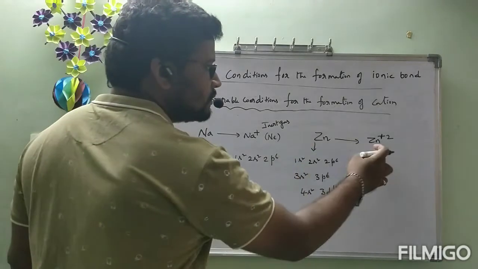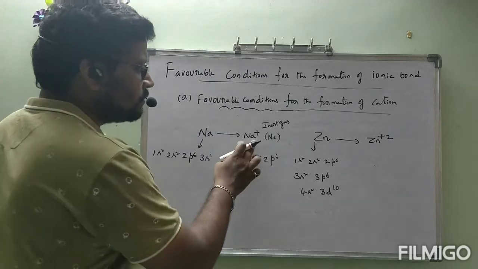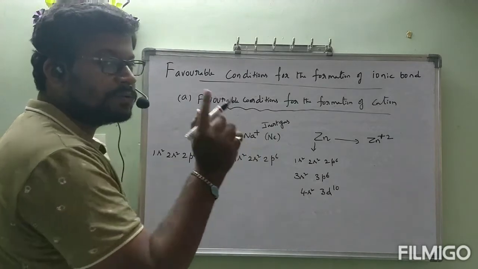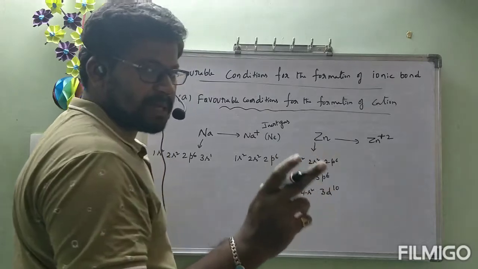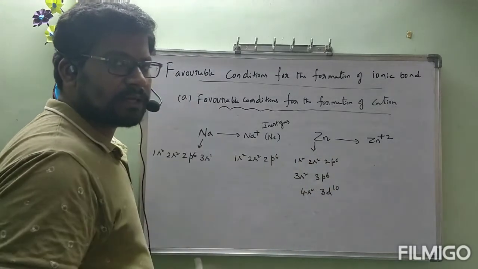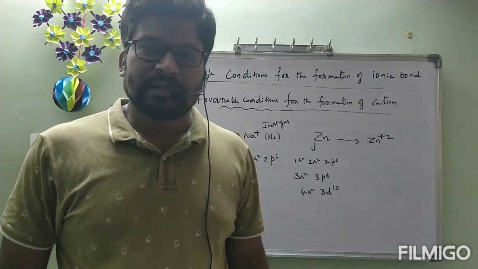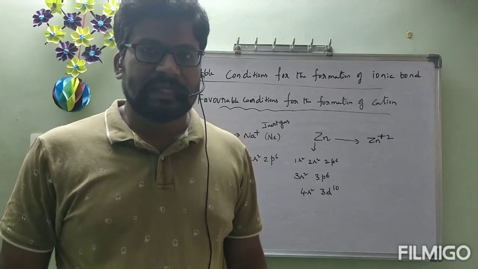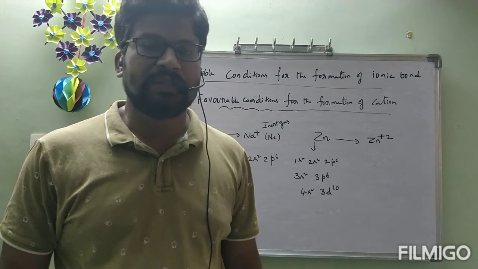It wants to be converted to Zn plus 2. A neutral atom should be converted to a unipositive ion by losing one electron. But for a neutral atom to be converted to a dipositive ion, meaning plus 2 charge, it has to lose 2 electrons. If a neutral atom loses 1 electron, it is formed as plus 1 charge. If a neutral atom loses 2 electrons, it is formed as plus 2 charge.